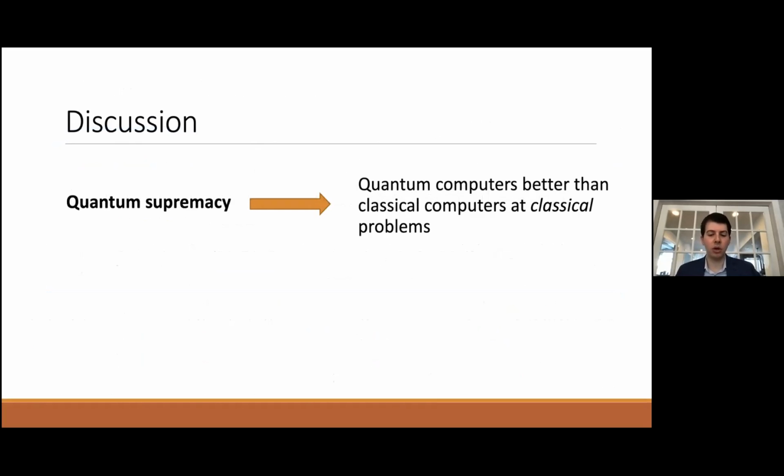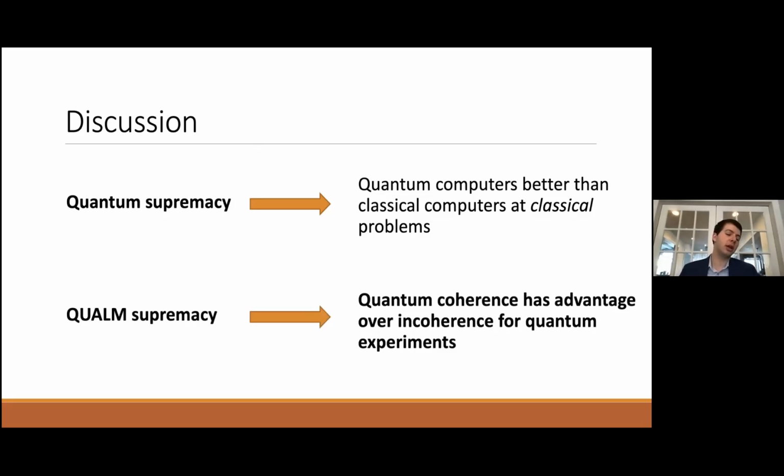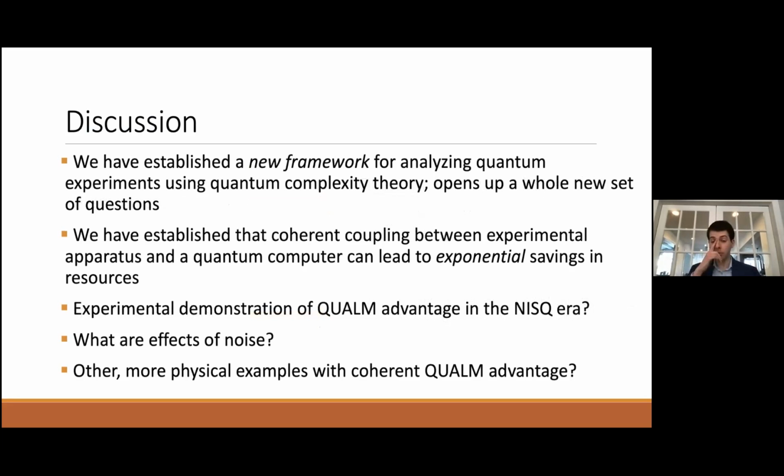So let me make a few concluding remarks. So a contemporary paradigm of quantum supremacy is that quantum computers are better than classical computers at classical problems. But there's a notion here of quantum supremacy, which is that quantum coherence has advantage over incoherence for quantum experiments. And this might be relevant, a notion of quantum advantage, which can be very relevant for experimental systems. Finally, we've established a new framework for analyzing quantum experiments using quantum complexity theory. And this opens up a whole new set of questions.